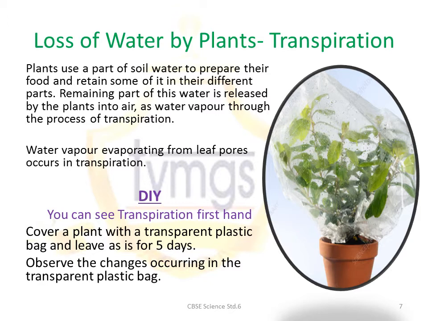You can see transpiration firsthand. Time for the DIY to see transpiration firsthand. All you have to do is cover a plant with a transparent plastic bag and leave it as is for 5 days. You will observe the changes in the plastic bag. You will notice that a few droplets of water will condense near the plastic bag. This shows us that the water vapor in the plant escapes from the leaves and gets trapped in the plastic bag.